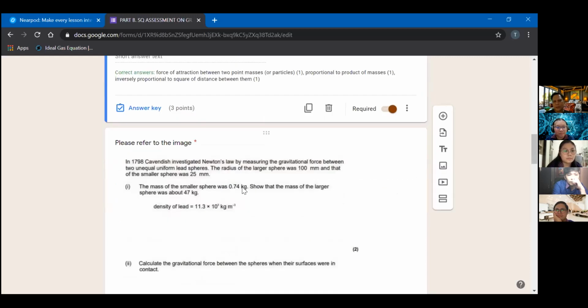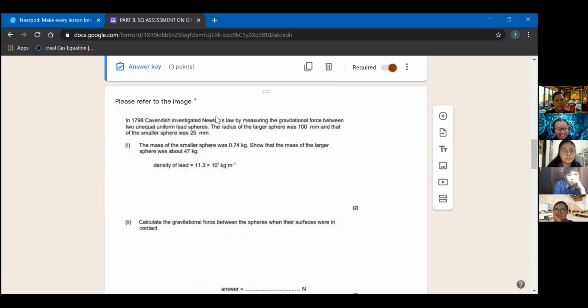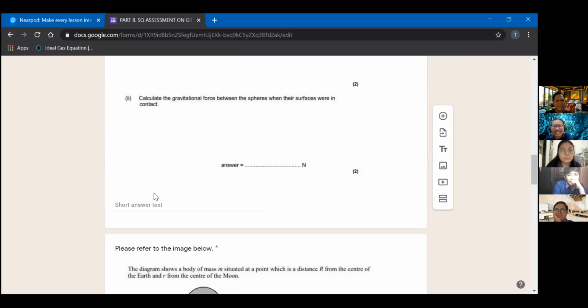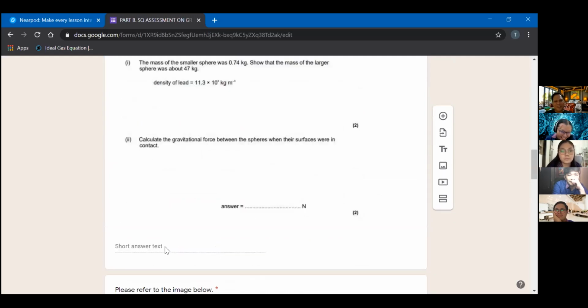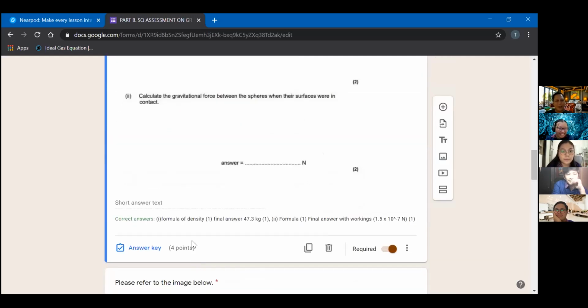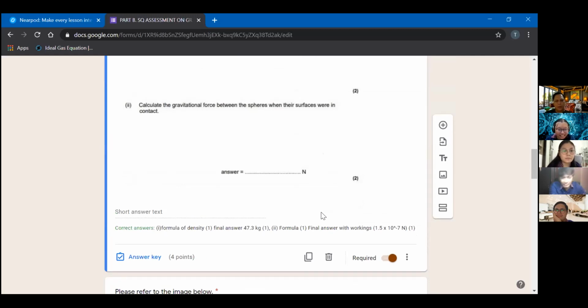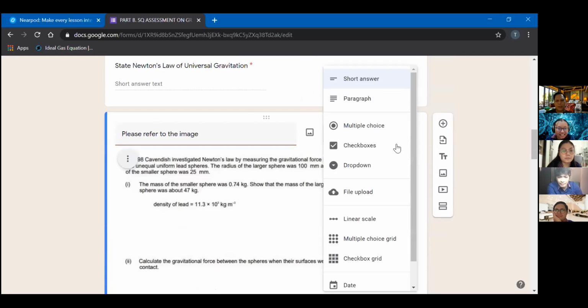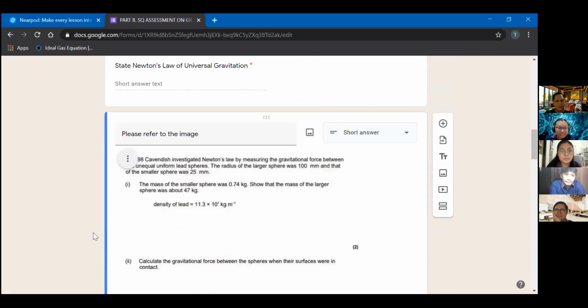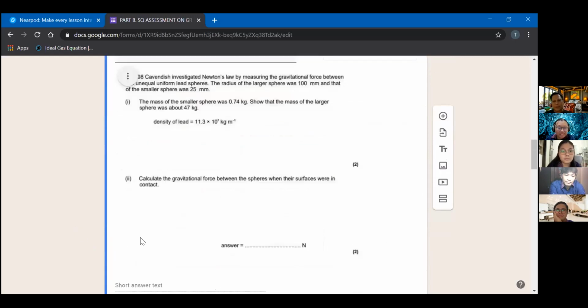Then I also use the one that Miss Sue was showing a while ago. If the past paper question is so big, just copy, cut, and paste it there, then put a note: please refer to the image. It's easier. Then if your answer is quite long, don't use the short answer. Just use the paragraph option, so it will give them more space to write their answer.